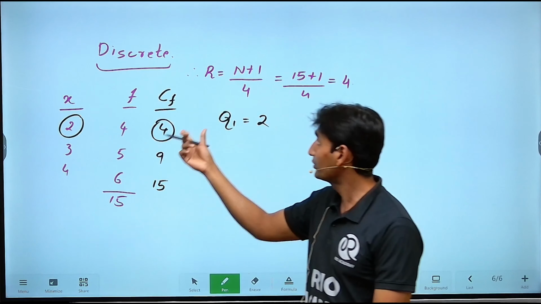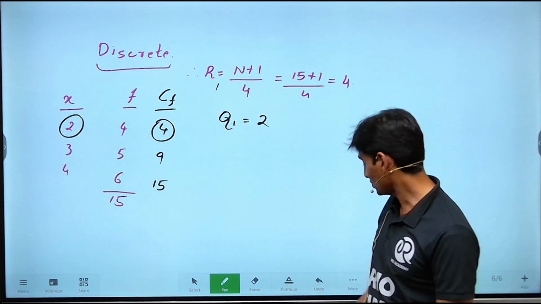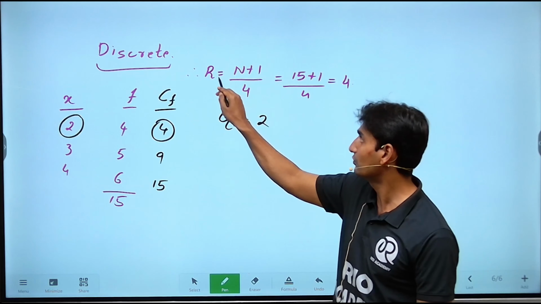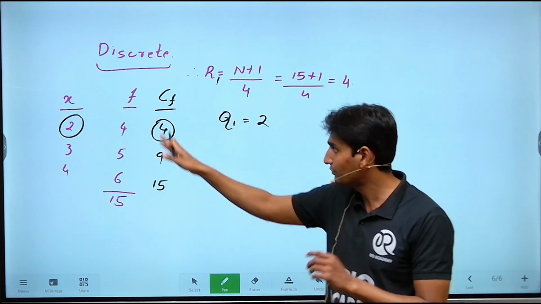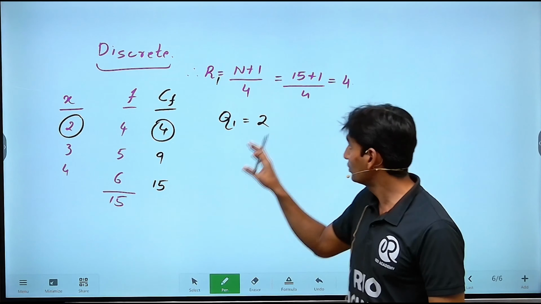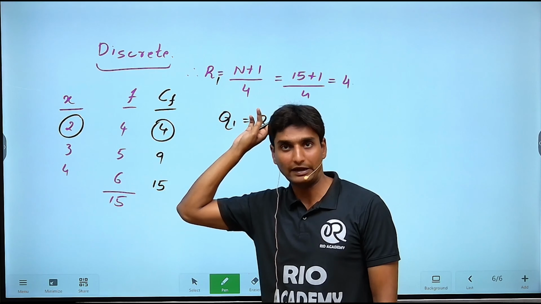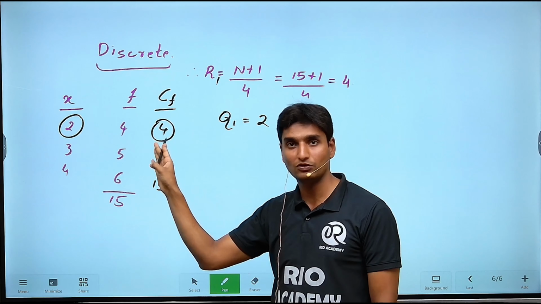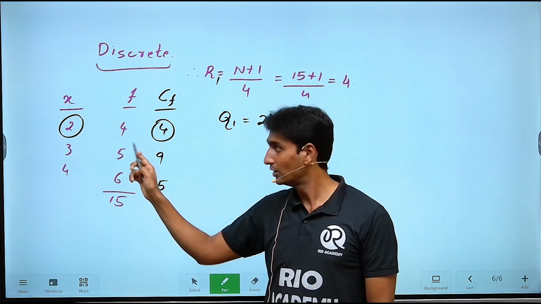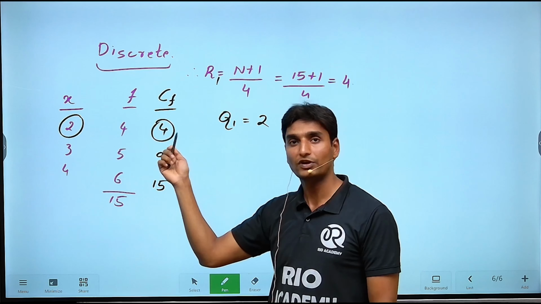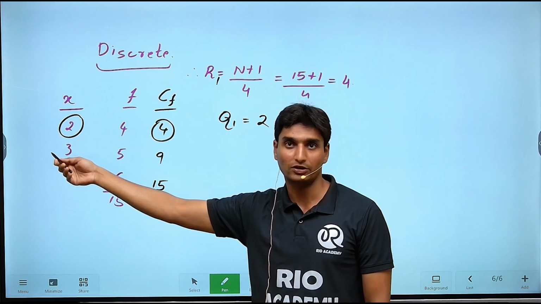See, initially we obtained the rank for the first quartile, capital N plus 1 divided by 4. On substitution, we obtained the value 4. Now, in the case of median, we used to look at the cumulative frequency for the value which is greater than and closer to the required rank. But here we exactly have the value equal to 4, so we take this to be our required cumulative frequency. The variable corresponding to this frequency is the required variable, and that is Q1, the first quartile.